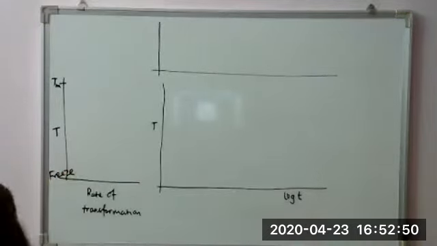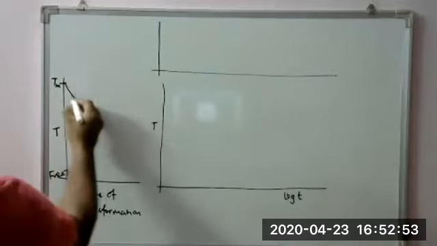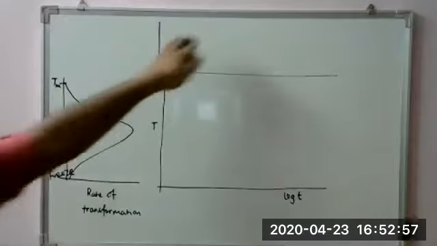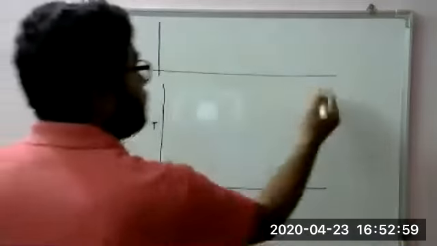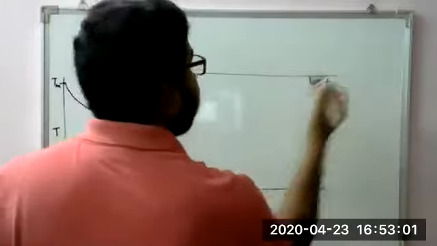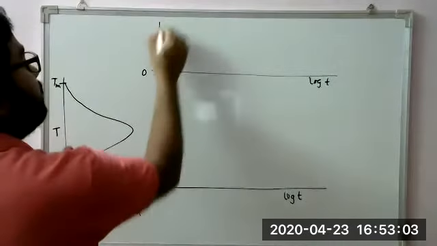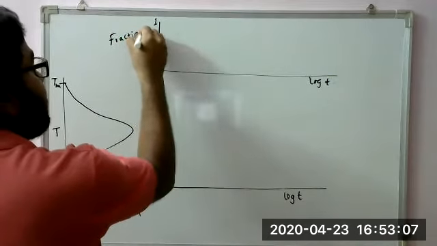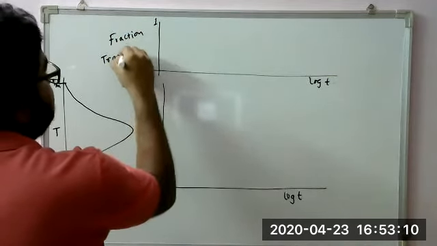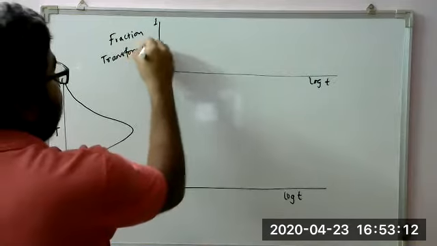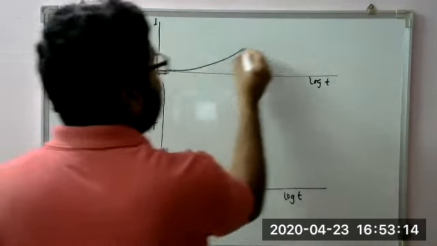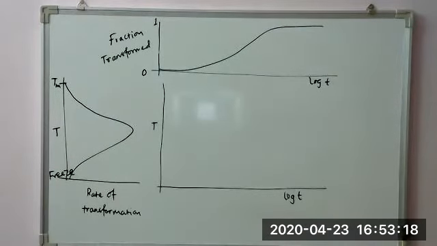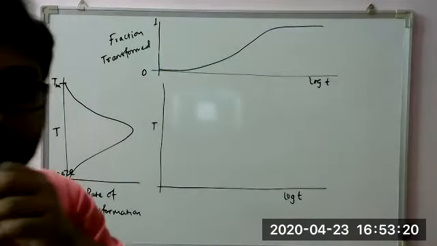And we saw that here the rate goes like this, and in this diagram this is log T, and this one is 0 to 1, fraction transformed, and it started like this, went like this, and became flat, sigmoid. Now consider any temperature.